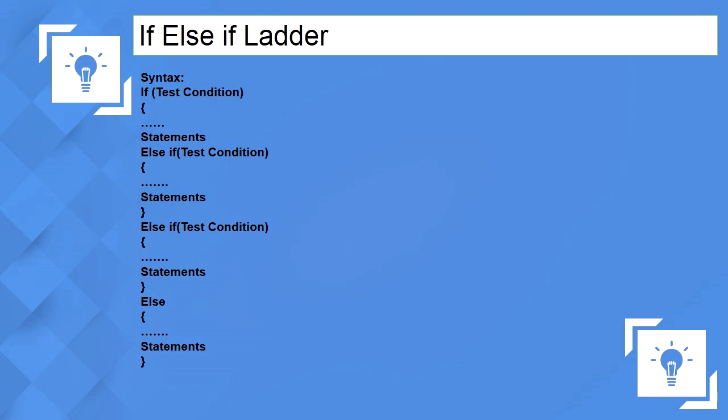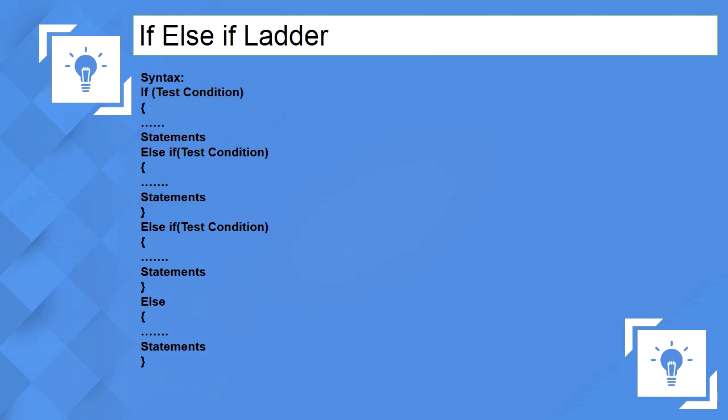If else if ladder. The if else if ladder is used to check multiple conditions in a program. This can be done by including multiple else if statements. If the condition written inside the if block is true, the statement associated with that gets executed and the rest of the ladder is skipped. The statement inside the else block is executed only when all the conditions that come before it in the ladder are false. At that time only one condition can be executed.